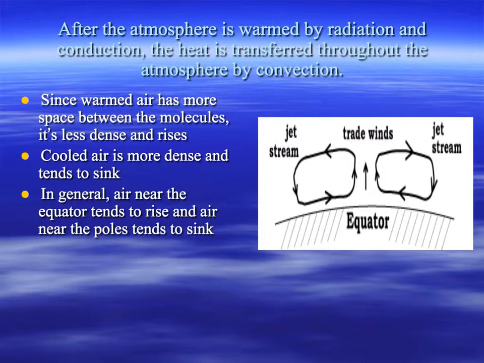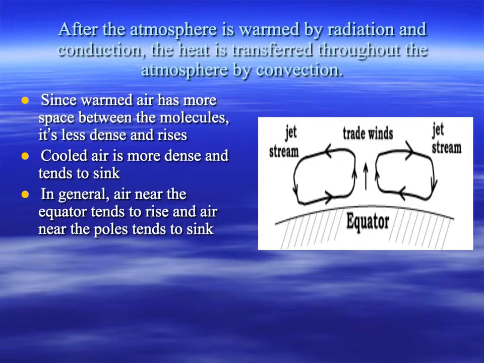After the atmosphere gets warmed up by radiation and conduction, the heat's transferred throughout the atmosphere by convection. Since warmed air has more space between the molecules, it's less dense and it rises. Cooled air is more dense and tends to sink. In general, air near the equator tends to rise and air near the poles tends to sink.